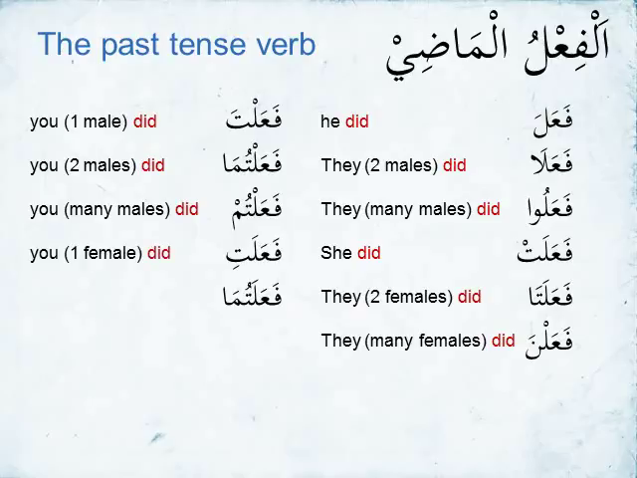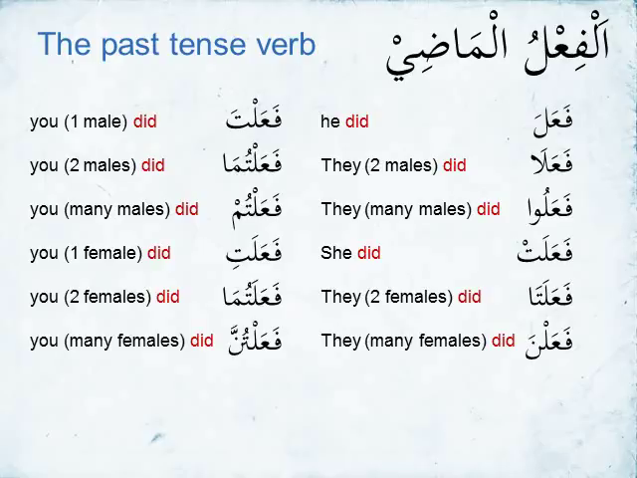In fa'altum, the fa'ala part is going to be the did part, and the tum part is going to be the you many males. Now we go to the female. Fa'alti, you one female did. Fa'altuma, you two females did. Fa'altunna, you many females did. So the scale reads فعلت, فعلتما, فعلتم, فعلت, فعلتما, فعلتن. So we go from the beginning. فعل, فعلا, فعلوا, فعلت, فعلتا, فعلنا, فعلت, فعلتما, فعلتم, فعلت, فعلتما, فعلتن.